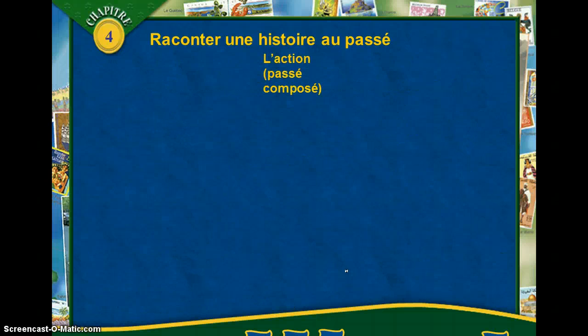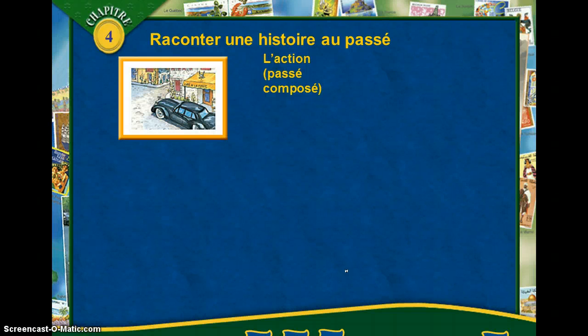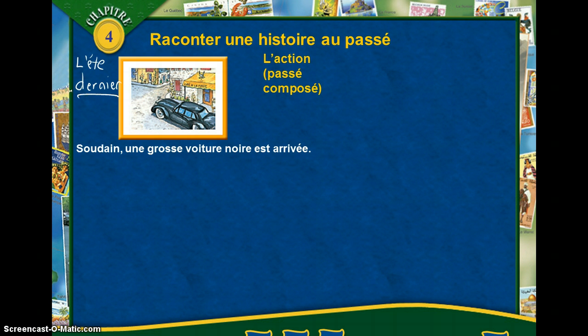Now, let's talk about l'action. Okay, this is where we're going to use the passé composé. Also, let's look for key words that will indicate the passé composé. If you remember in our last lesson, we had words like l'été dernier. That was a key word saying last summer, okay, or last year or whatever. Words like that, last whatever. Words like hier.